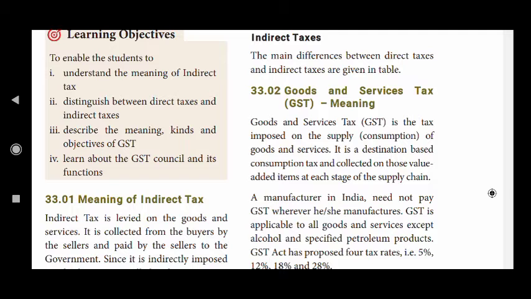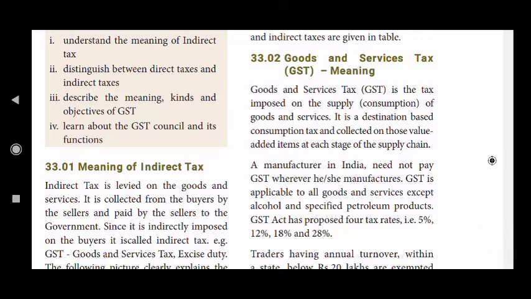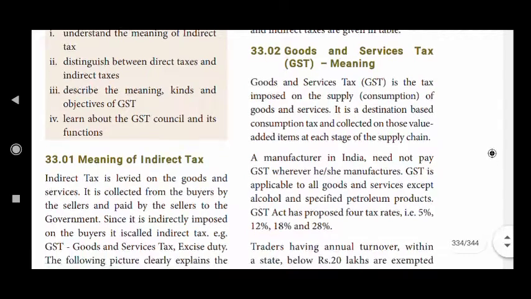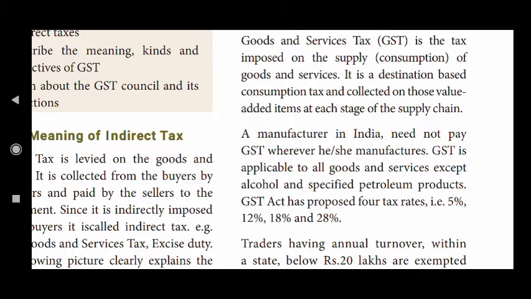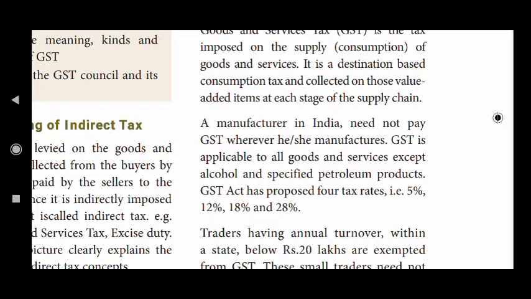Goods and service tax is the tax imposed on the supply of goods and services. It is a destination-based consumption tax collected on value added at each stage of the supply chain. For example, a manufacturer produces goods and gives them to the consumer, or to the agent or wholesaler. Then the wholesaler distributes the goods to the retailer, and the retailer distributes to the consumer. In each and every stage, value added tax is levied, collected on the value added at each stage of the supply chain.